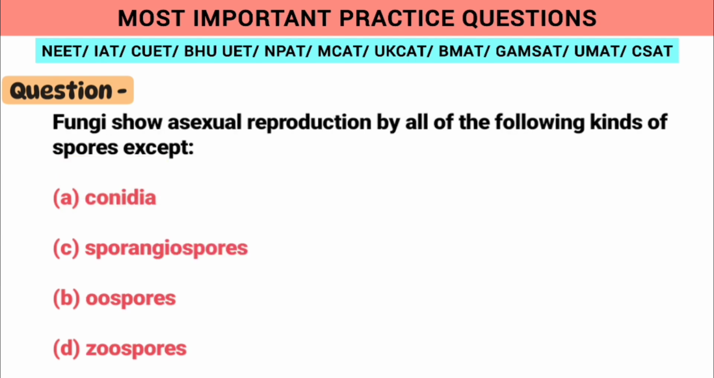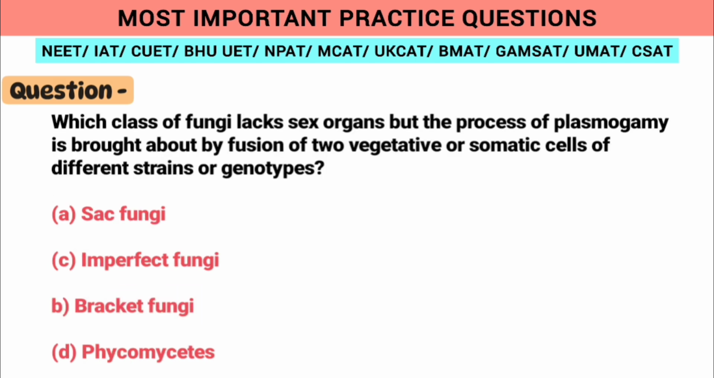Fungi show asexual reproduction by all of the following kinds of spores like conidia, sporangiospores and zoospores. So, oospores is the option which we need to select. Which class of fungi lacks sex organs, but the process of plasmogamy is brought about by fusion of two vegetative or somatic cells of different strains or genotypes? So, option club fungi is correct.